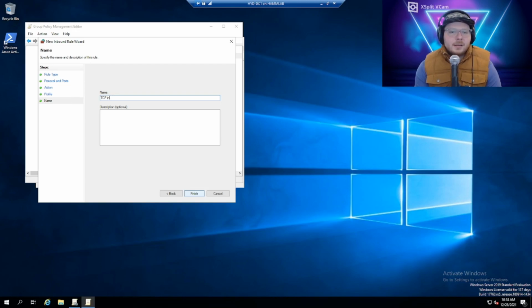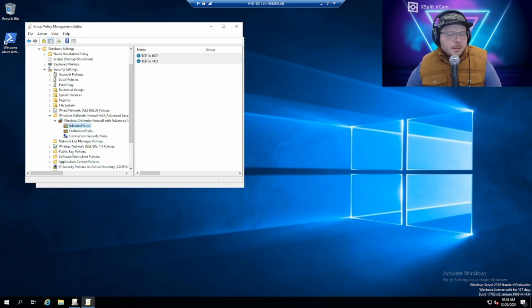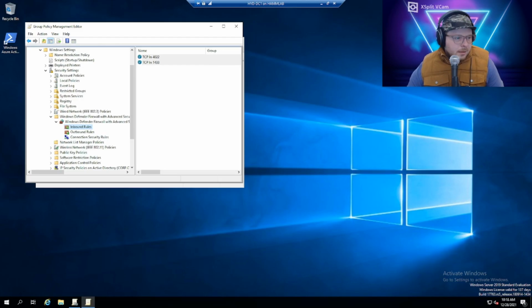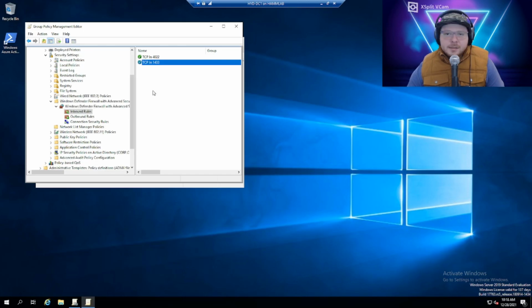TCP in 4022. And then next, finish. Now if we look at our inbound rules, we can see TCP in 4022, 1433. Awesome. So we should have everything we need to actually deploy the clients.